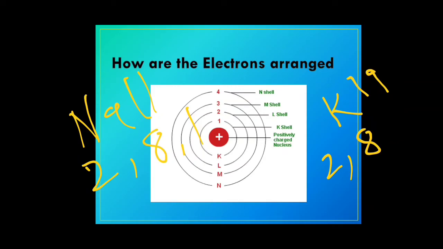But why don't we place all 9 in the third shell? Because our rule number 2 says we cannot have more than 8 electrons in the last shell, and hence the electronic configuration for potassium will be 2, 8, 8, 1.